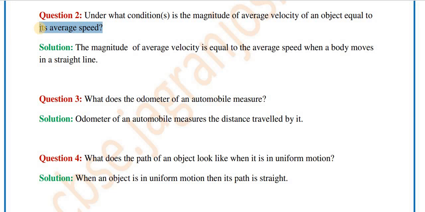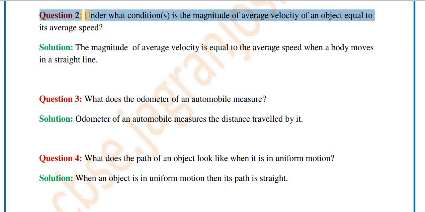Whenever the body moves in a straight pathway. In such a condition the magnitude of average velocity is equal to the magnitude of average speed. So the question is: under what conditions is the magnitude of average velocity of an object equal to its average speed?